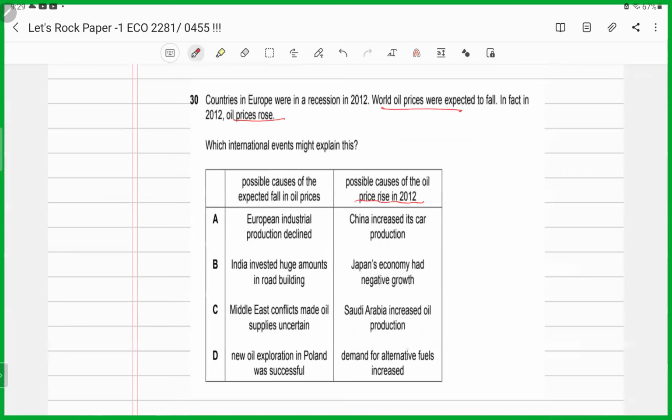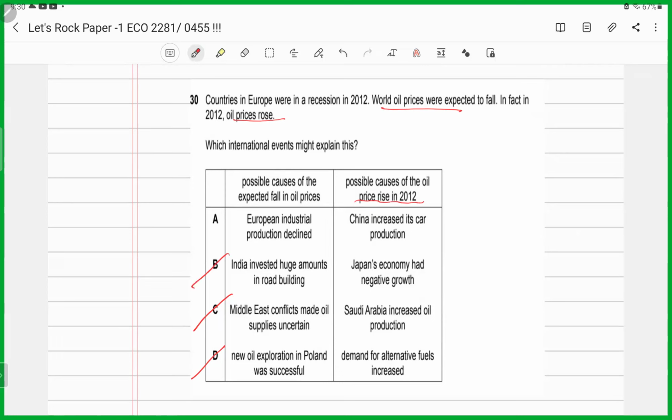If Saudi Arabia had increased its oil production, the supply would have increased, so the price would have fallen and not risen. So you can chop C off. D says Japan's economy had negative economic growth. If Japan's economy had negative economic growth, world prices would have fallen and not risen. So you can chop B off. So you see, you have chopped all of them off.